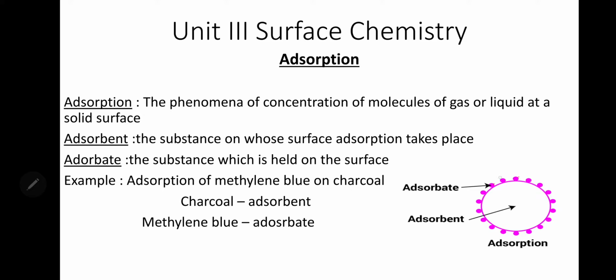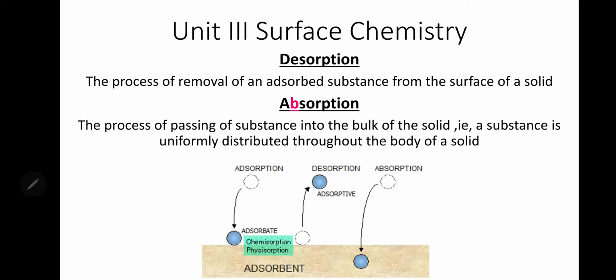The molecules which are attached are known as the adsorbate, and the solid is known as the adsorbent. For example, methylene blue on charcoal: charcoal is the adsorbent, that is a solid, and methylene blue is the adsorbate. Then the adsorbed molecule, if it comes out, we call that process desorption.